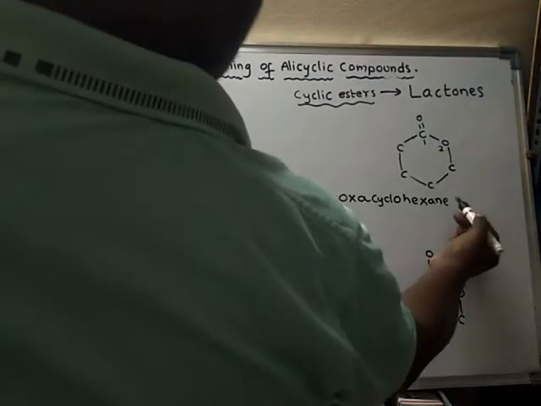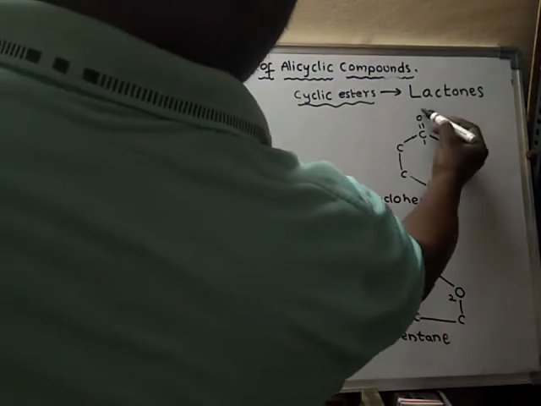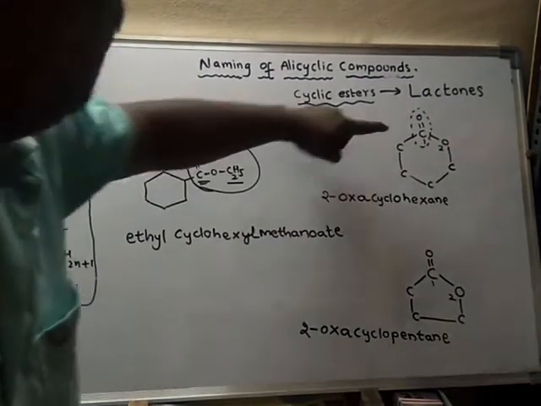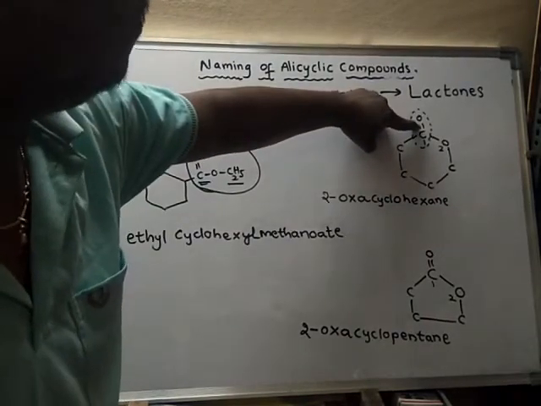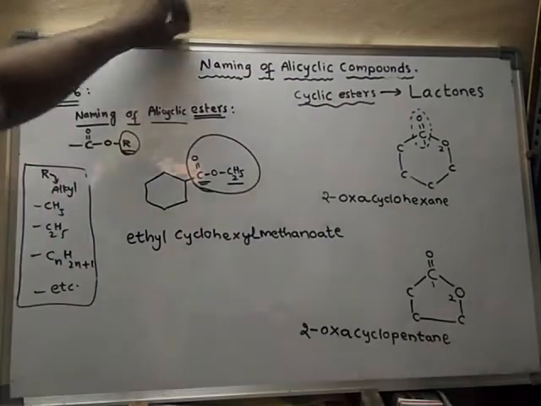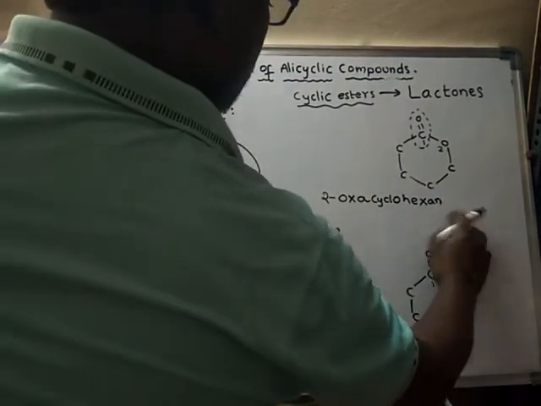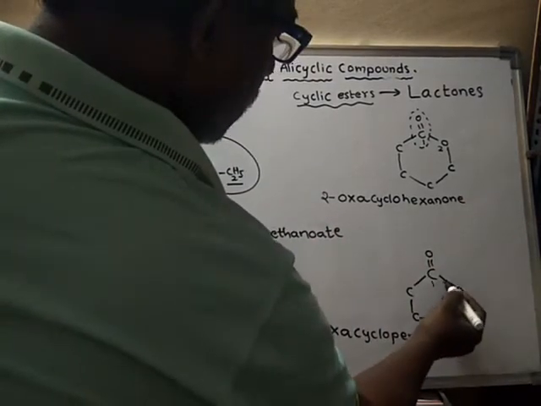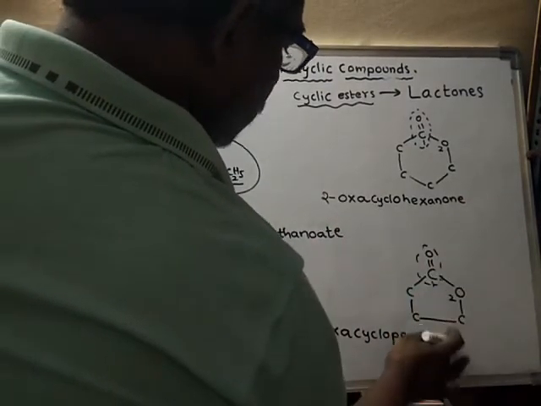But it is not an alkane, it has a functional group. Look here, this part is said to be one. It is called one because it is ketone related. Hence hexanone is the name of this compound, and here also we have to write it as one.